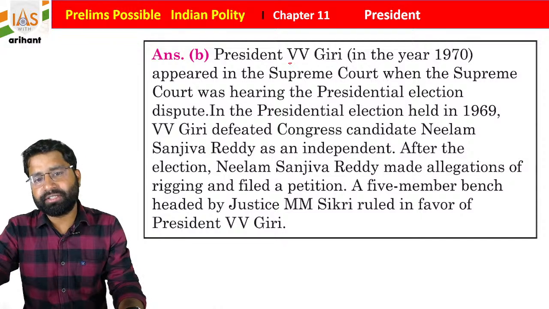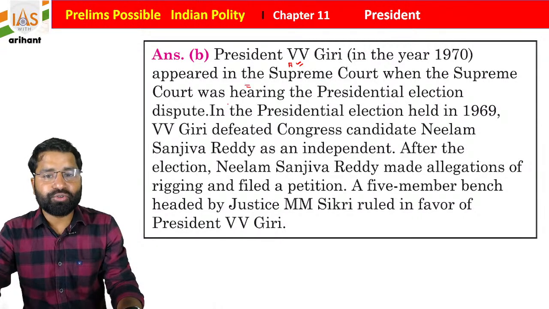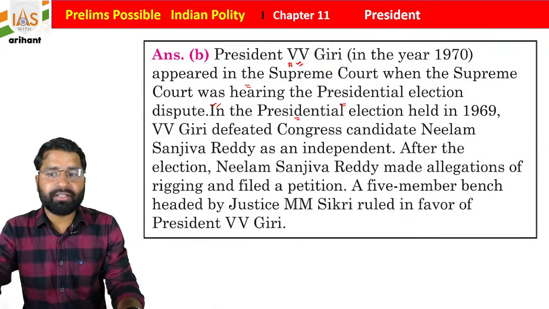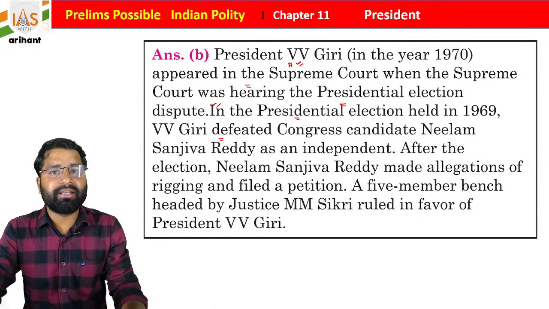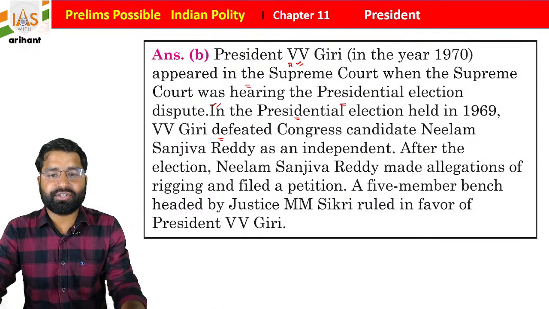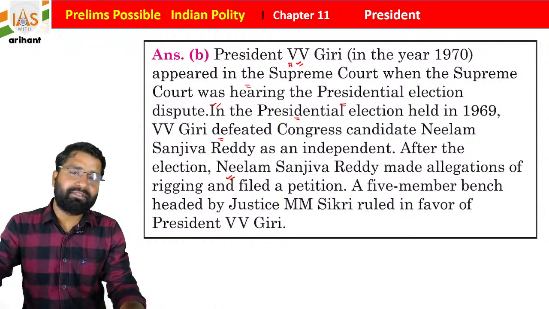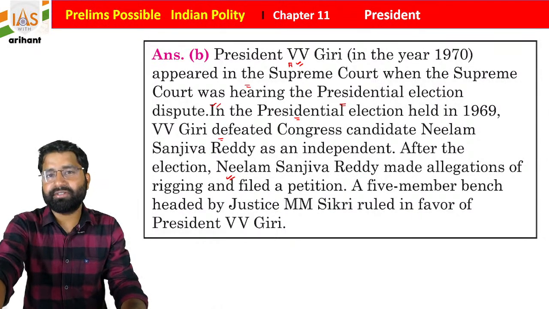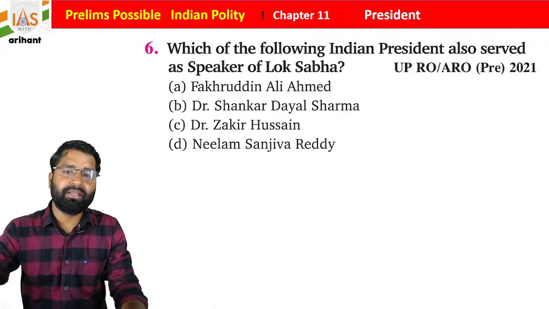I'm just sharing the data here. VV Giri appeared in the Supreme Court when it was hearing the presidential election dispute. In the presidential election held in 1969, VV Giri defeated the Congress candidate, as we already discussed, named Neelam Sanjeevan Reddy. After the election, Neelam Sanjeevan Reddy alleged misconduct in the election and filed a petition. Sikri was the justice of that bench, and he gave judgment in favor of VV Giri. Now we have the next question.